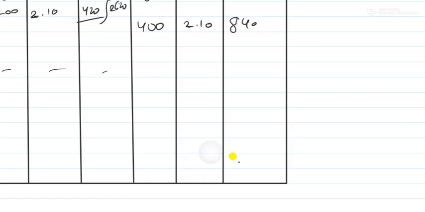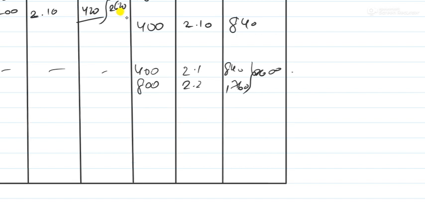I have 400 units from before this one, and then I have purchased 800 units now. So 400 plus 800 becomes 1200, and the rates are 2.1 and 2.2. So 400 into 2.1 is equal to 840, and 800 into 2.2 is equal to 1760. Add both of them, the result is 2600.